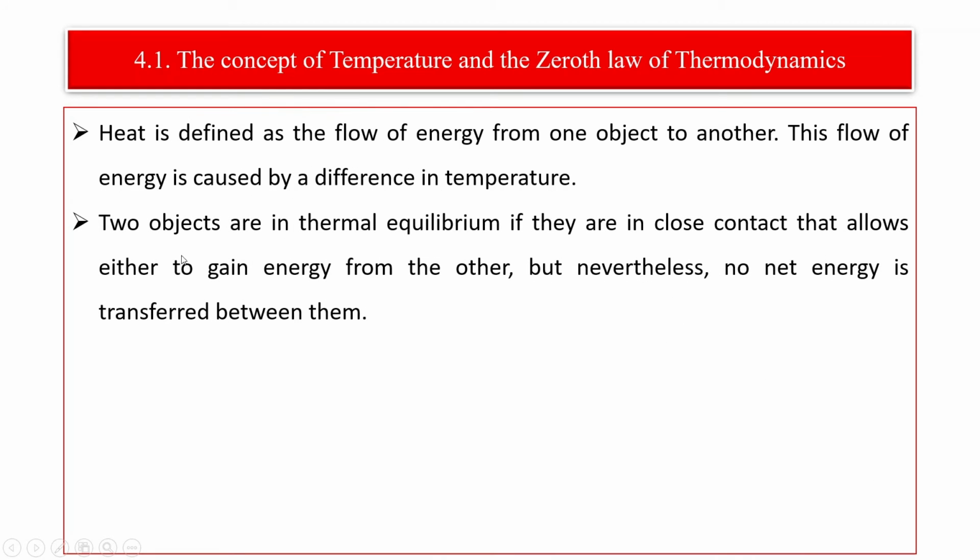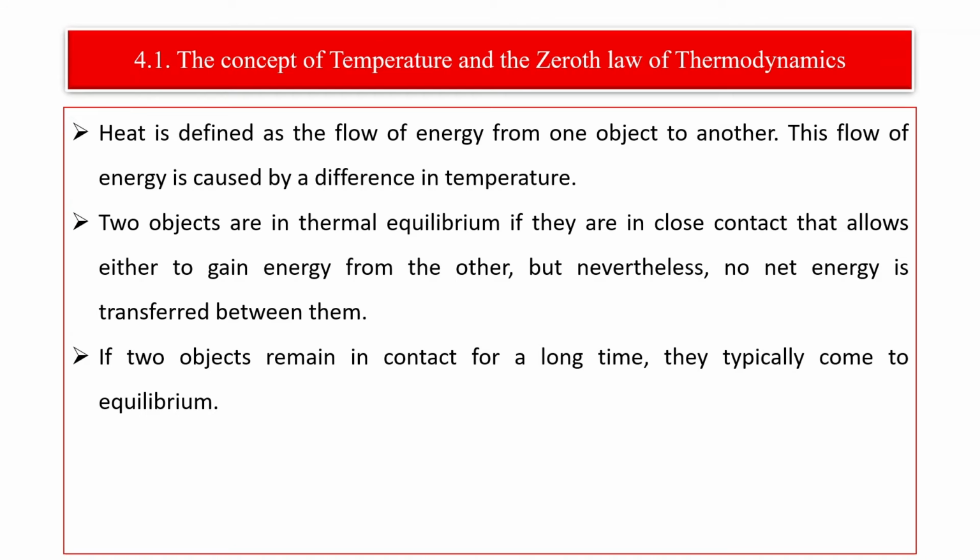The other thing is that two objects are in thermal equilibrium if they are in close contact that allows either to gain or lose energy from one to the other. For example, if we consider two closed systems, when they are in contact with each other, after some time they will have the same temperature. So in this case, it is possible to say that the two systems are in thermal equilibrium. After a certain time interval, the temperature of the first system and the temperature of the second system will be equal. After they acquire thermal equilibrium, there is no net energy exchange between the two systems.